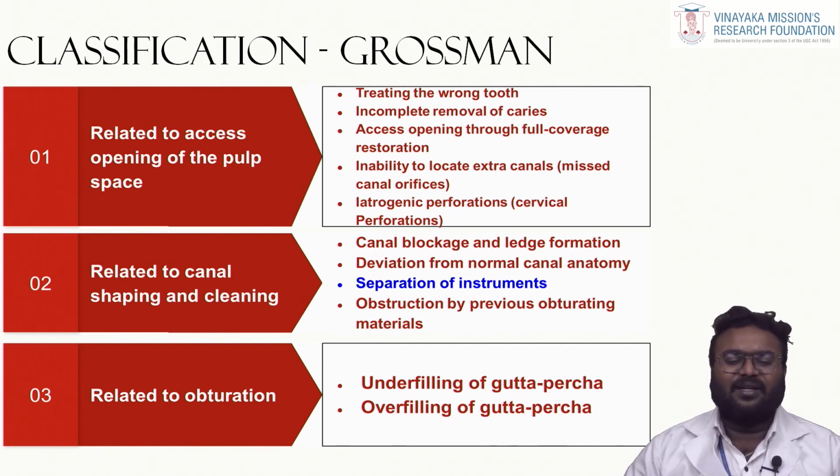The second one is related to canal shaping and cleaning. You can end up in canal blockage or ledge formation or deviating from the normal anatomy, the separation of instruments, and obstruction by any previous restorative material that has been placed or a foreign object. And the third one is related to obturation. You can either end up in underfilling of the root canal space or overfilling of the root canal space, both of which are dangerous to the success of the root canal system.